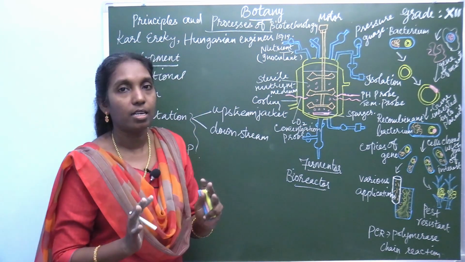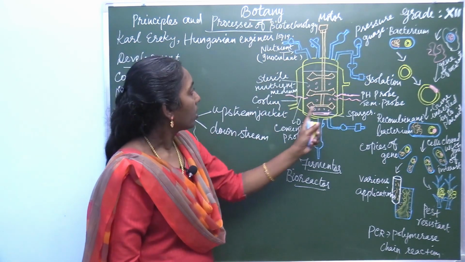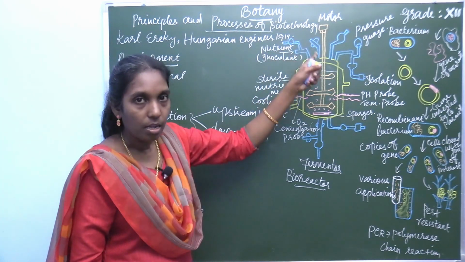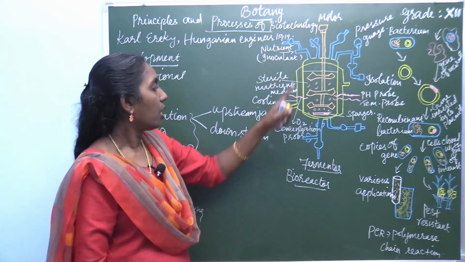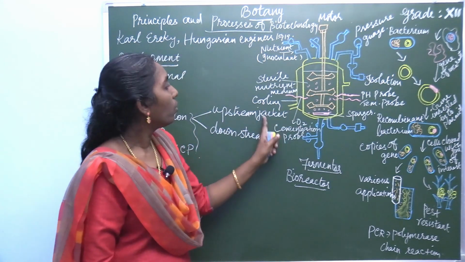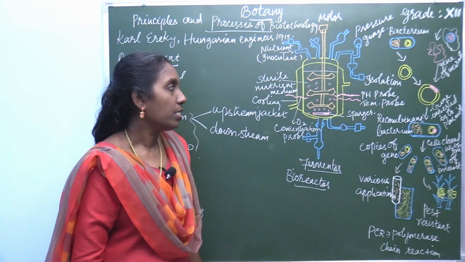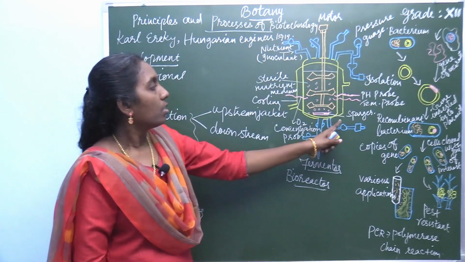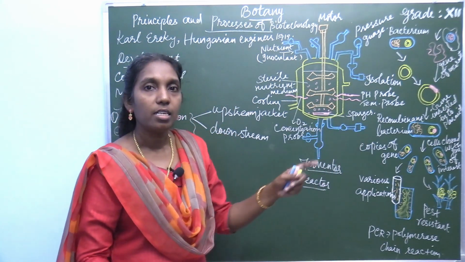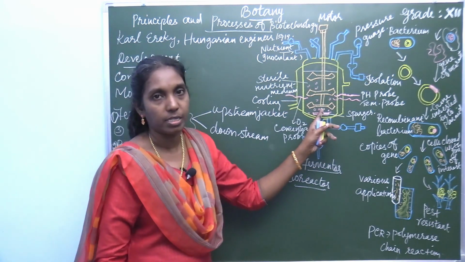Everything works in sterile, controlled condition. Through this the nutrient is poured inside. Nutrient is otherwise called inoculant. Outside of this there is a cooling jacket, and inside the nutrient medium is present. And here there is a structure called a sparger. This sparger is a perforated plate which can sprinkle the nutrient medium or the liquid substance.